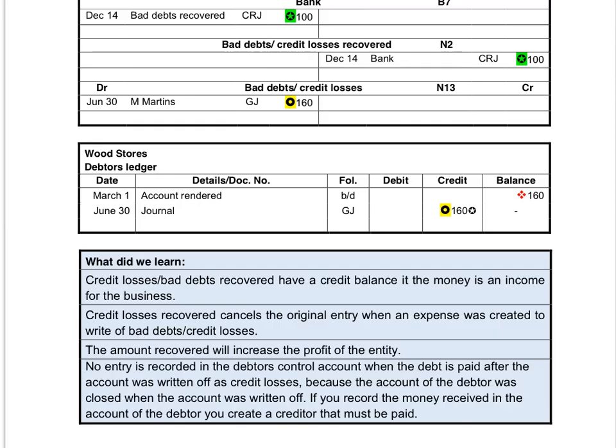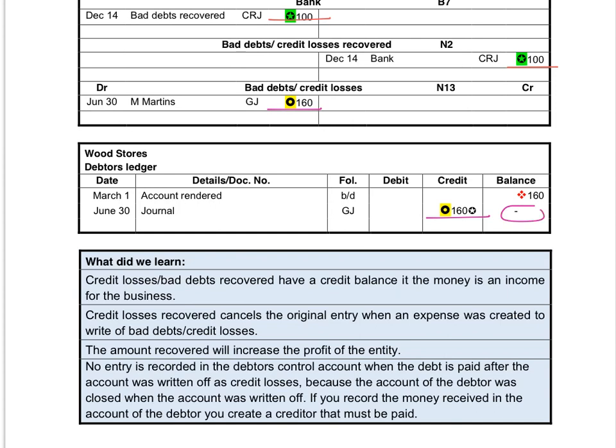The debtors control account had a balance on the debit side. When the person didn't pay his account, we credited the debtors with 160 and debited bad debts to close off the debtors control and create the expense. When we receive this money, we debit bank to increase the money in the bank and we create an income, bad debts recovered. In the debtors ledger, you showed the 160 Rand when we closed off the account because we wrote off bad debts and there was no balance left over in that account.